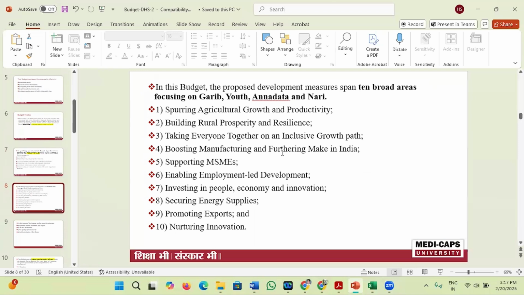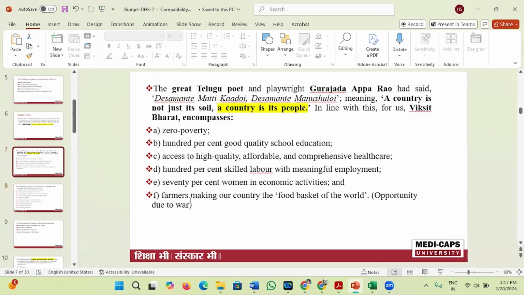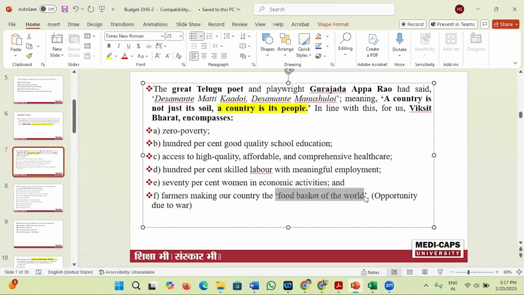Why growth of agriculture? Growth of agriculture is required because the food crisis arises due to the conflict of Russia and Ukraine, Israel and Hamas. That's why the government wants to push agriculture, so that our agriculture gives us the position in the world as the food basket of the world.